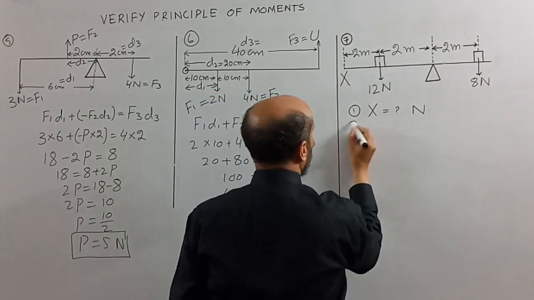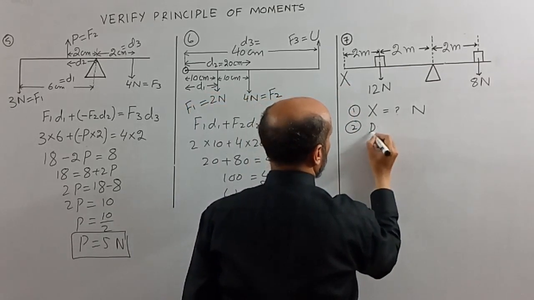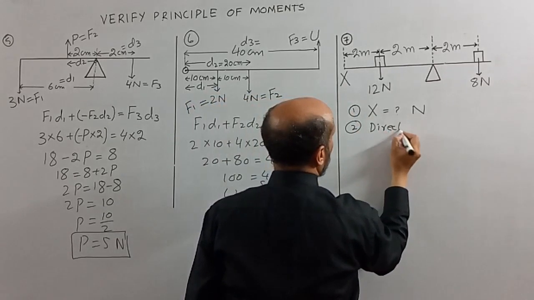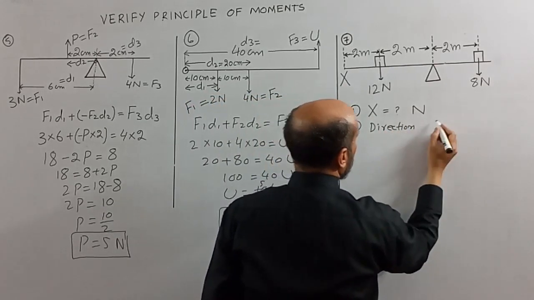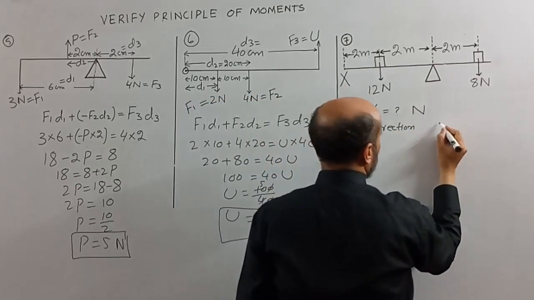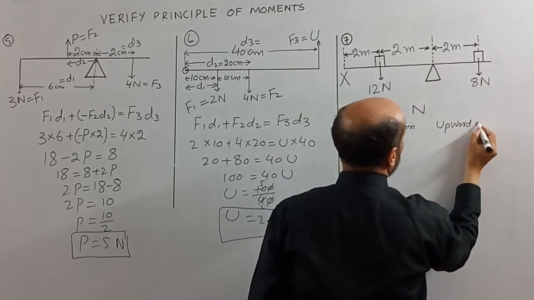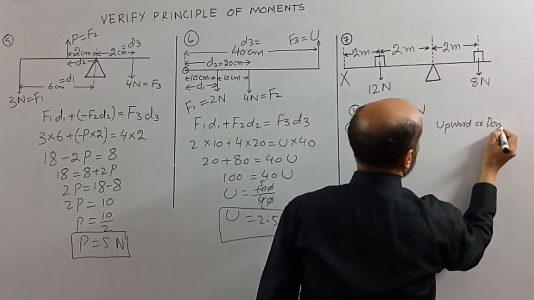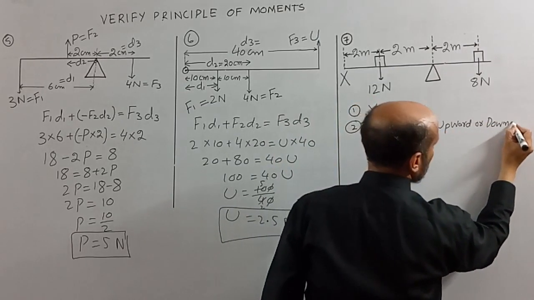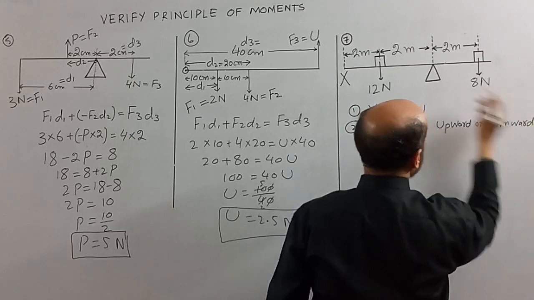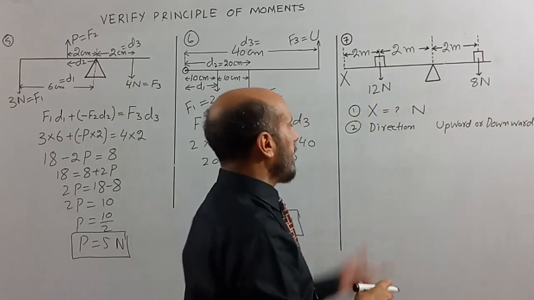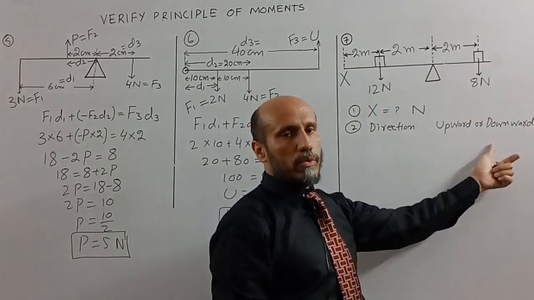And number 2, in which direction the force will be applied. There are two possibilities. Either force X will be applied in upward direction or in downward direction. So by solving this MCQ, we can tell the force will be in upward direction or downward direction.